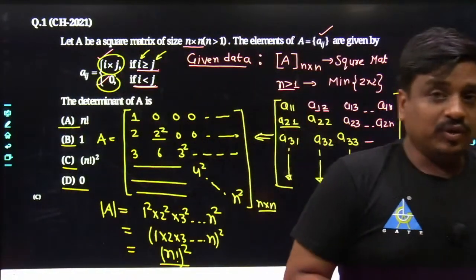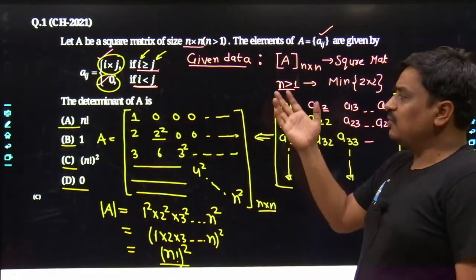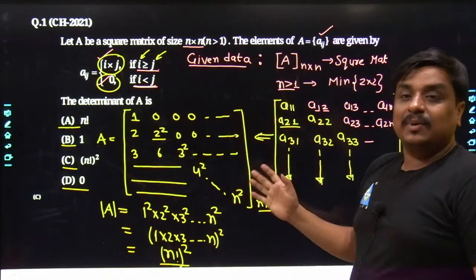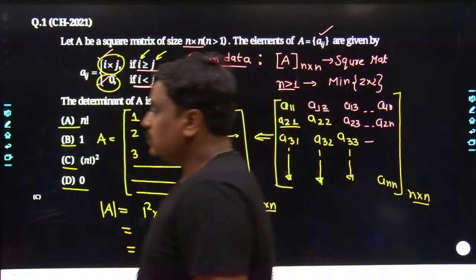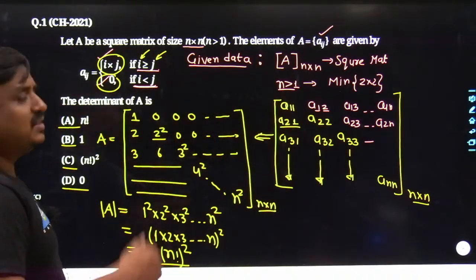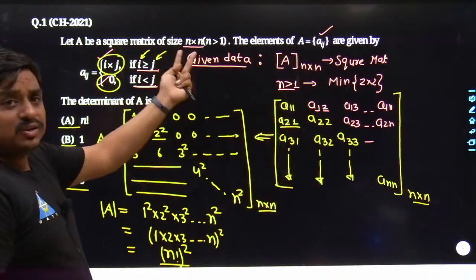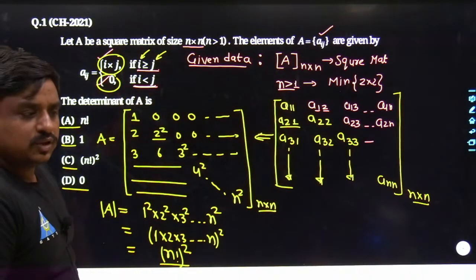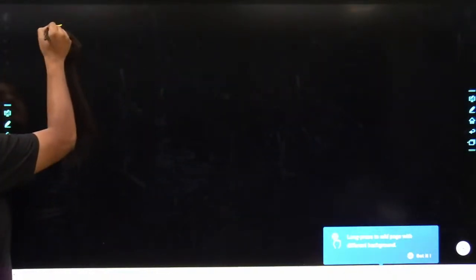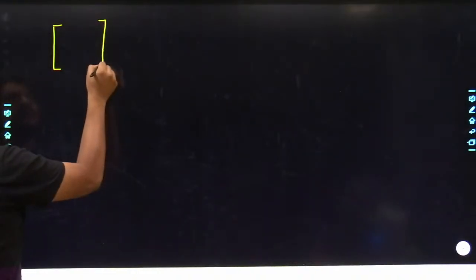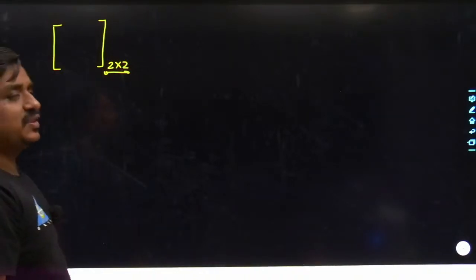It was a well-designed problem, and I understand many students could have solved this with the manual method also. Otherwise, the best method to get this answer would have been n factorial to the power of 2. Even so, you could have smashed this problem with a different methodology. What could that methodology be? You could have assumed the matrix to be of order 2 cross 2. Let me take the other method. Rather than taking an arbitrary value of n, I am fixing the value of n itself.